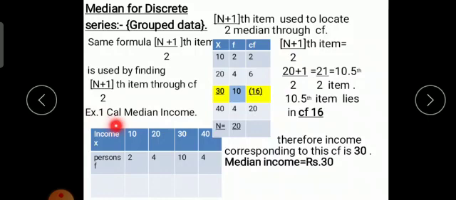Example: calculate median income. The problem is given here. Income is given, that is, we call it x. The income is 10, 20, 30 and 40 rupees.